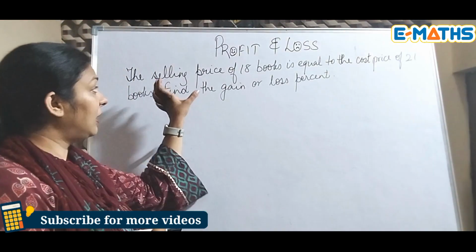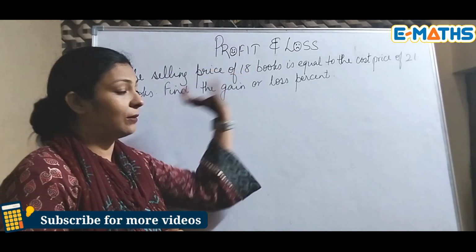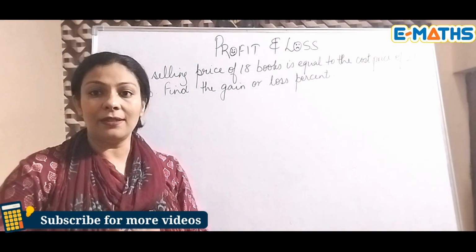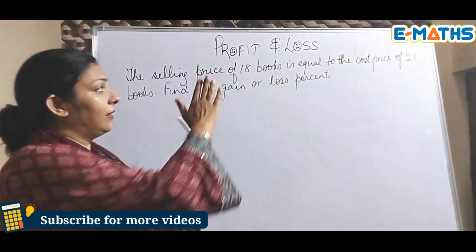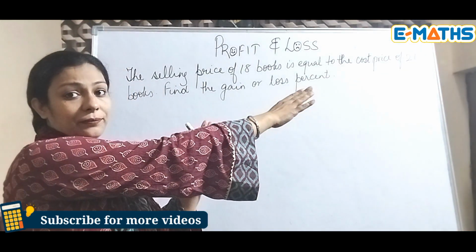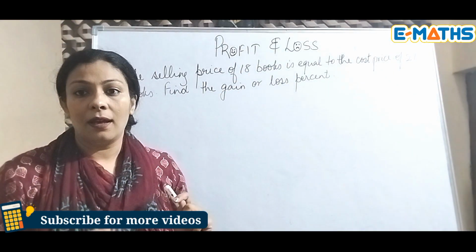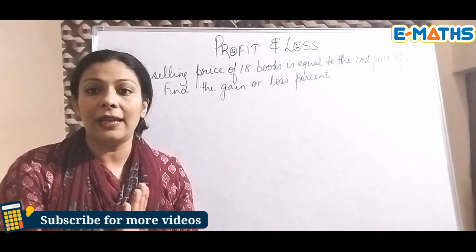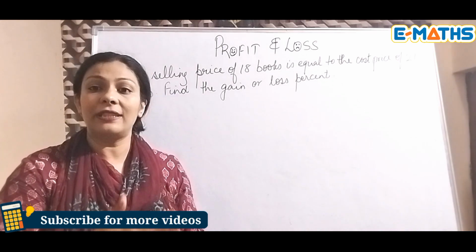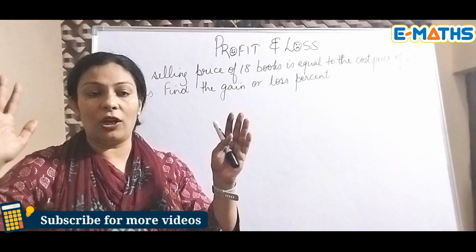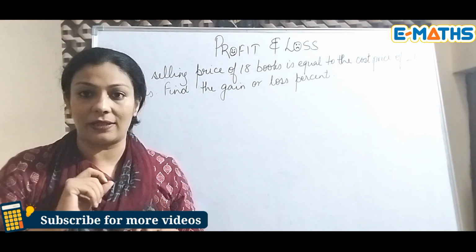Now if you just read the first part, selling price of 18 books is equal to cost price of 21 books. That means the person who had bought 21 books recovered that price by selling just 18 books, meaning he still has 3 books left to sell. So he is definitely going to earn a profit. So mentally we have found out that it is going to have a profit in this question.